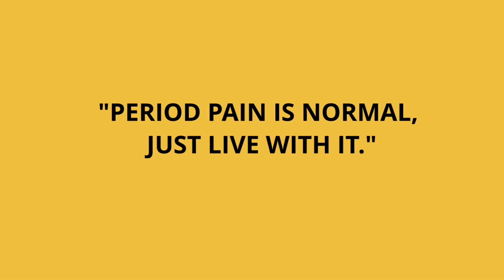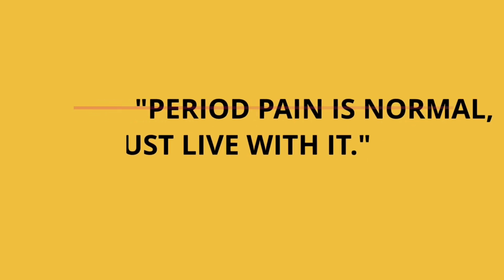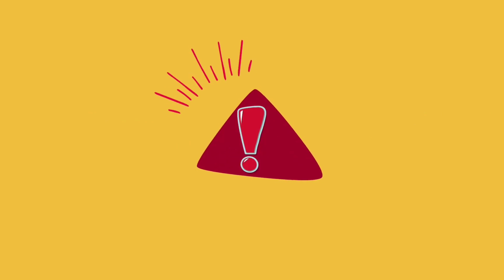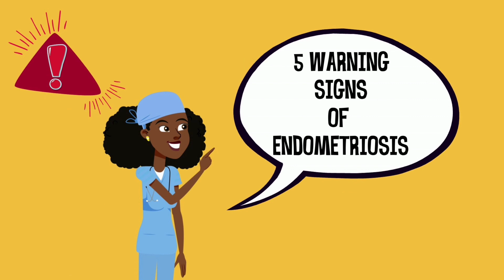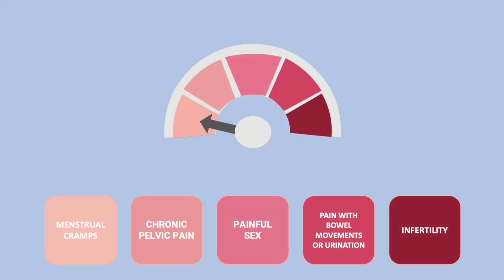Period pain should not be debilitating. If someone tells you that your back cramps are normal, don't believe them. You could have endometriosis. Here are 5 warning signs or red flags that tell you something definitely not normal is going on. Number 1. Menstrual cramps. We are talking pain that makes you miss school or work, or pain that doesn't go away with anti-inflammatory medication like ibuprofen.